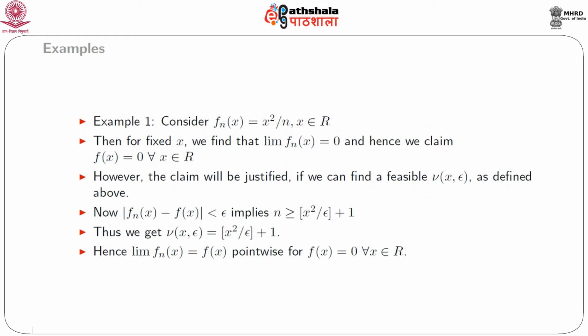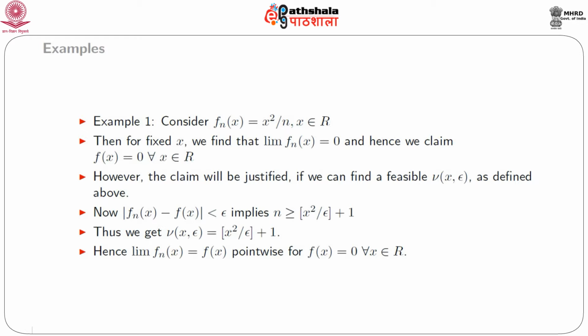So let us consider some examples. In our first example, we consider the already plotted function, that is x² by n for x belonging to the real line. Then for fixed x, we find that this f_n(x) converges to 0 as n tends to infinity, and this suggests to take the limit function as 0 for every x belonging to the real line.